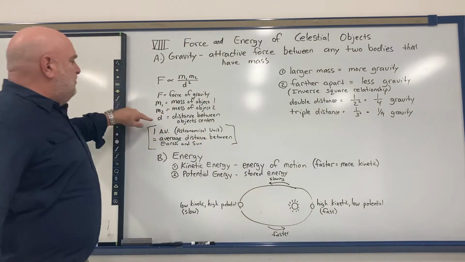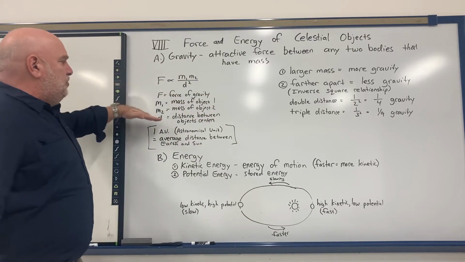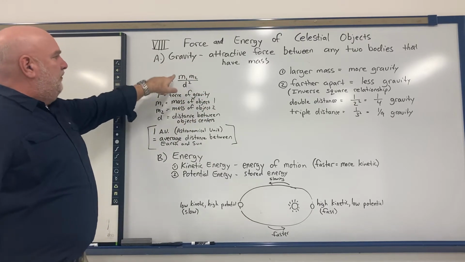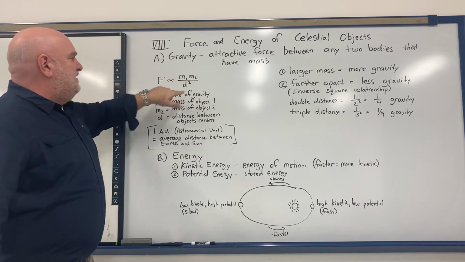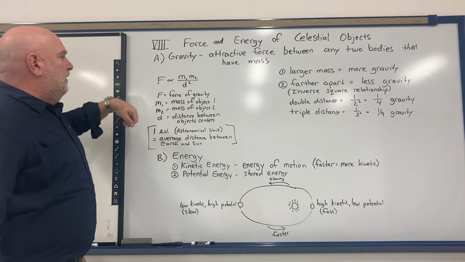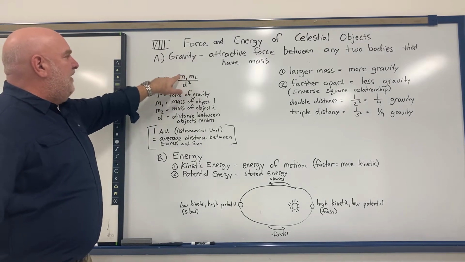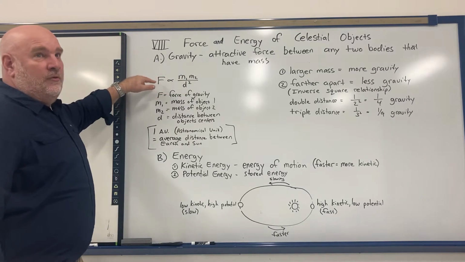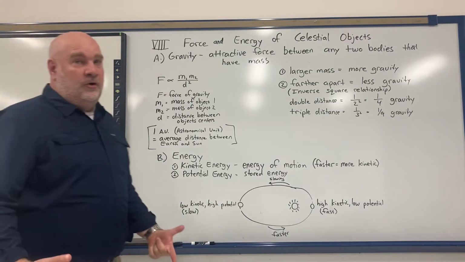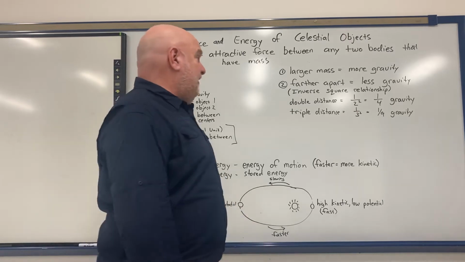And over here is just basically a little formula that shows you the relationship. So the mass is on top, distance on the bottom, force of gravity over here. So if I increase these mass numbers, that would increase the force number over here. So more mass equals more gravity. I double the mass, I double the gravity.